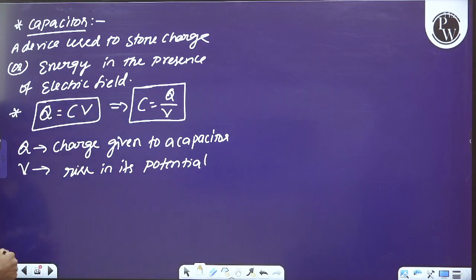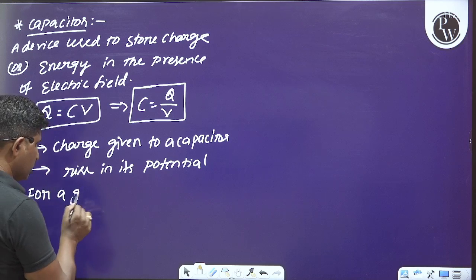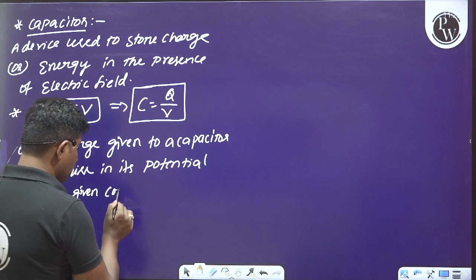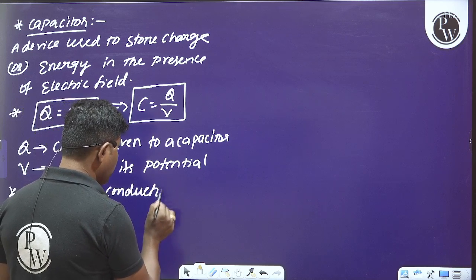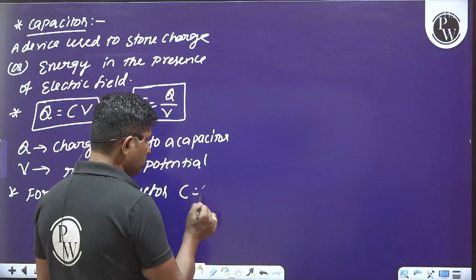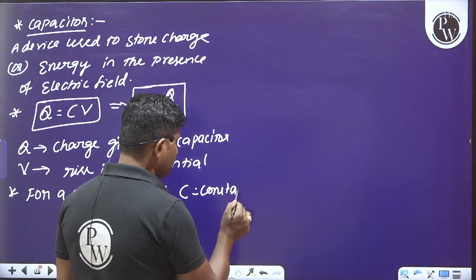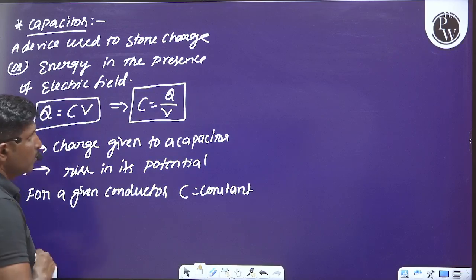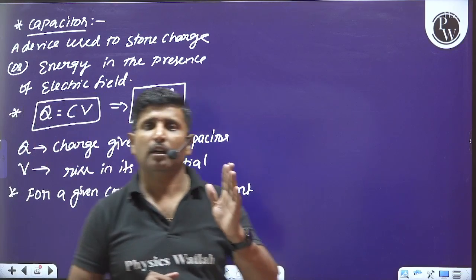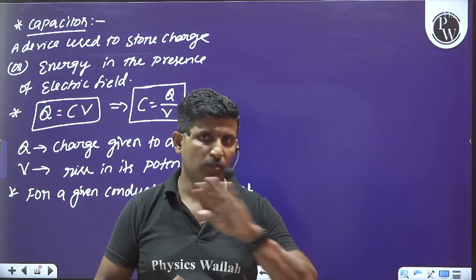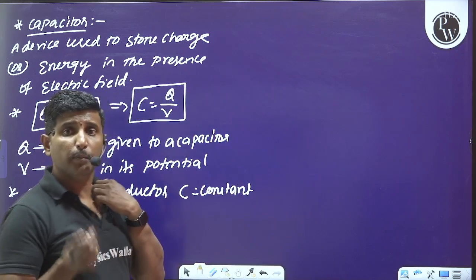So please make sure you are understanding each and every point. And see here, for a given conductor, capacitance remains constant.